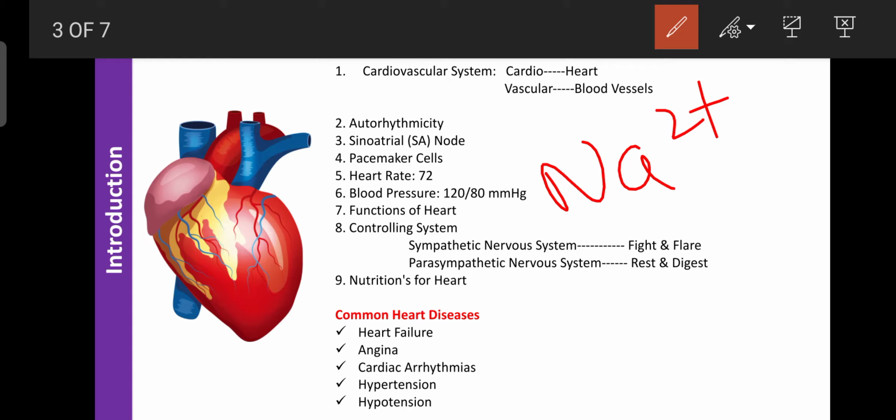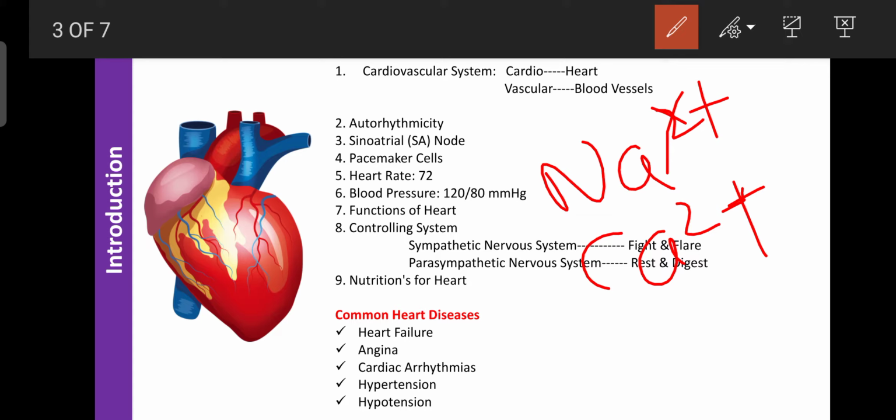The second essential nutrient for the heart is calcium. Calcium is required for the contraction of the cardiac muscle, so that the heart can pump and create pressure on the blood, which helps circulate it. Calcium is also involved in the conducting system, the transport of the action potential from the SA node to the AV node, AV bundle, and Purkinje fibers. That transmission depends on the ability of calcium in the cardiac cells, so calcium is an essential nutrient for the heart.